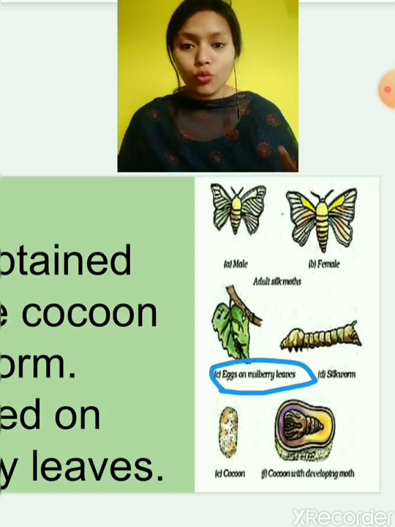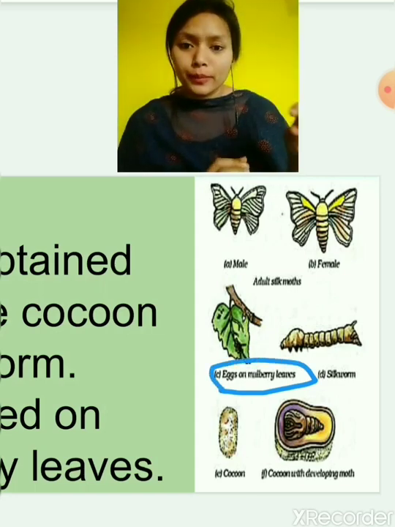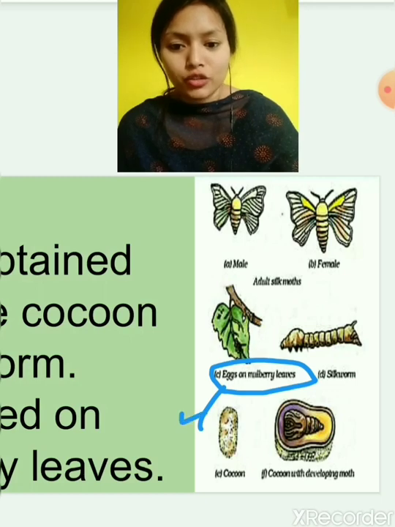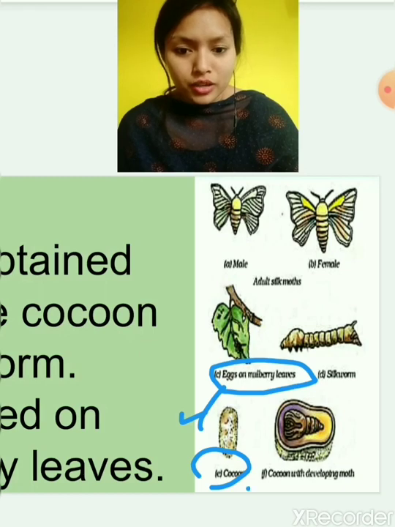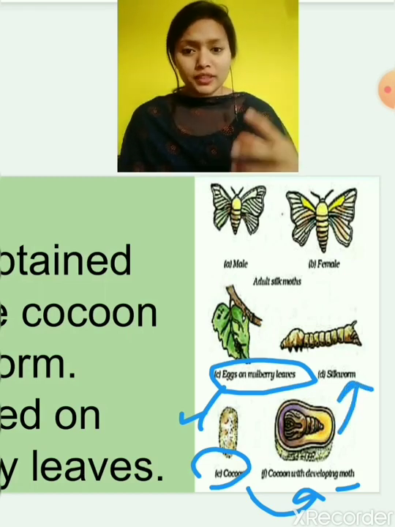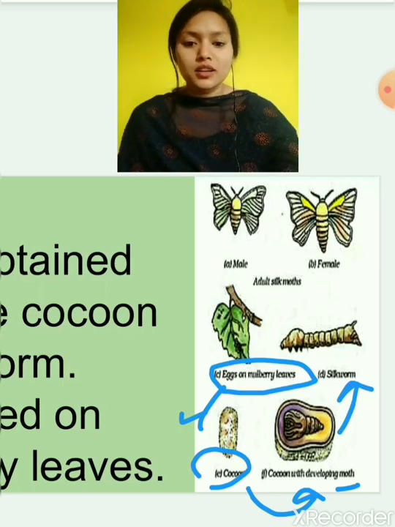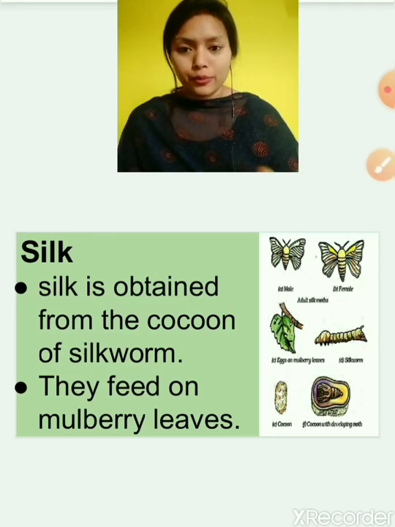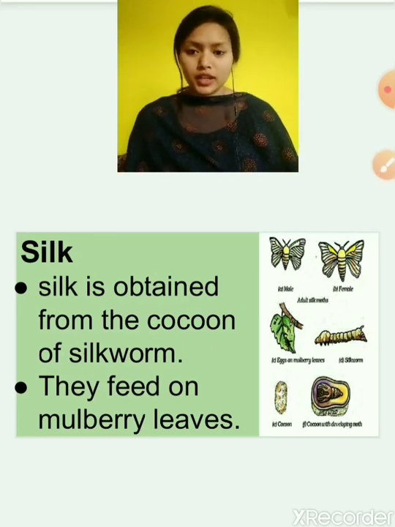The eggs are converted into cocoons, and these cocoons develop into moths, and these then finally into silkworms, and these silkworms provide us silk, which is a natural fiber.